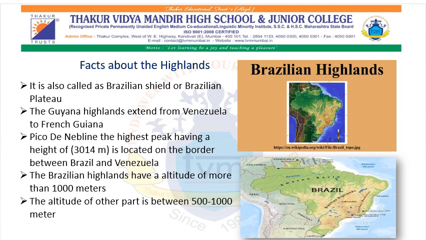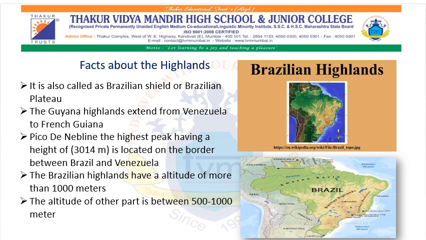The first one is the highlands. Southern Brazil is occupied by the plateau region, which is a very big plateau. And this plateau is known as the Brazilian Shield or Brazilian Highland. The next one is the Guiana Highland. Now the main part of the Guiana Highland is in Venezuela and it extends up to French Guiana. In Brazil, it covers the states of Roraima, Para and Amapá, which are in the north. And the lower part of this highland is found in Brazil.